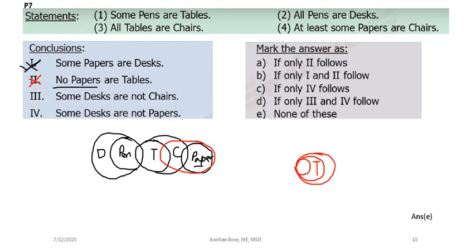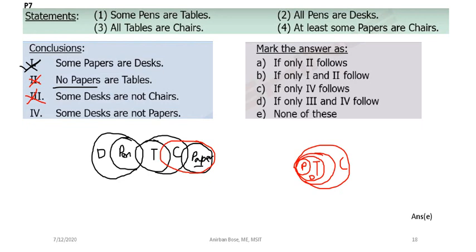These are basically the possibilities. So this is pen and this is desk, and finally when you draw the chair, which will be larger, all the desks may be within the chair. So you cannot conclude that some of the desks are not chair. It is possible that all the desks will be chair. So this is also not true.